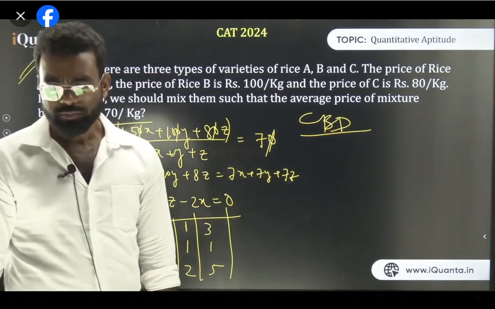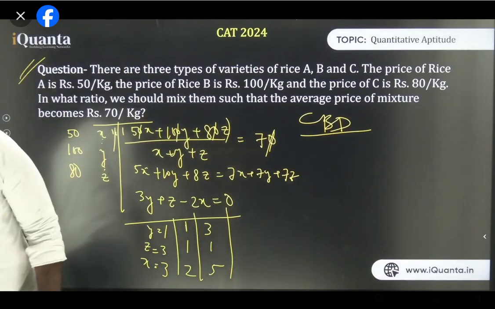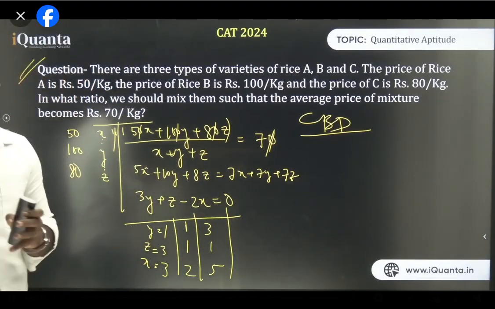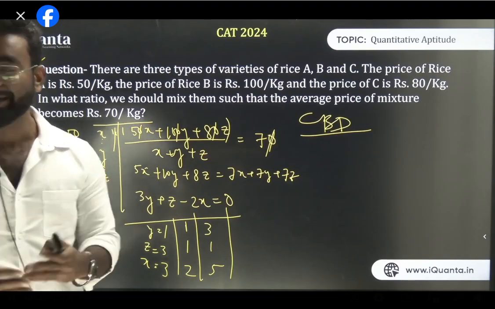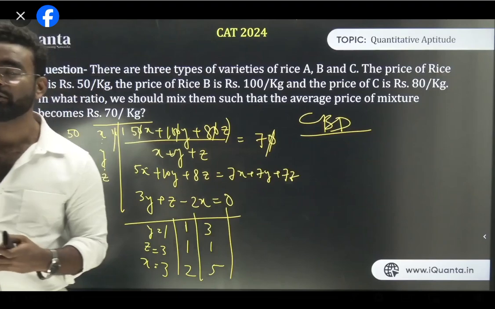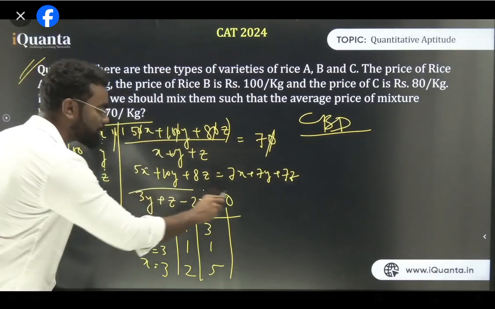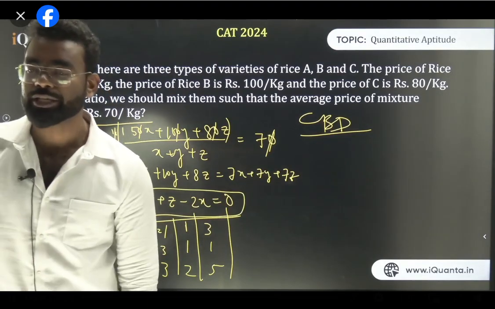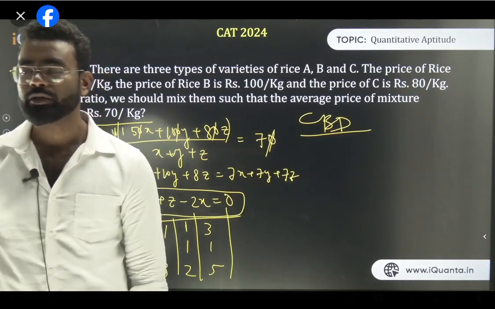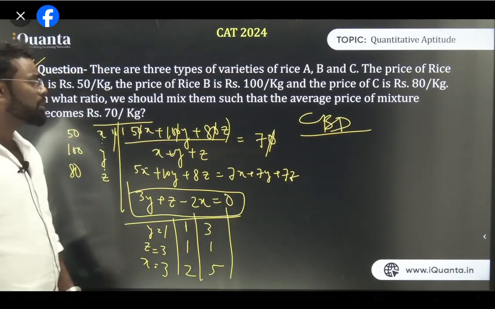Is it fine? All of you guys, is it clear? Cool. So let's go for the next one. I'm making you understand every simple and every small step, so please understand all of these things. That's why I'm taking it at a moderate speed so that you have all the understanding for these things. But values are not determined, right? You get the ratio, but there are infinite possibilities of ratio. If you solve this equation, you will get infinite solutions. So all the solutions are the ratio. That's why the answer is CBD. You do not get a particular straight answer, an exactly unique answer. So let's go for the next, guys.